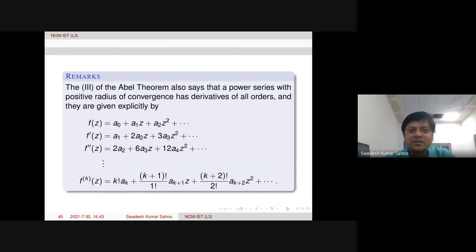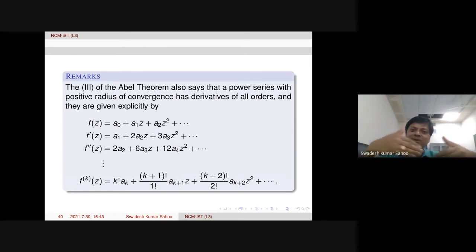Anyway, some remarks here. The third part of this Abel's theorem also says that a power series with positive radius of convergence has derivatives of all orders. Here also, because of term by term differentiation, the first series is given, convergent within mod z less than r.